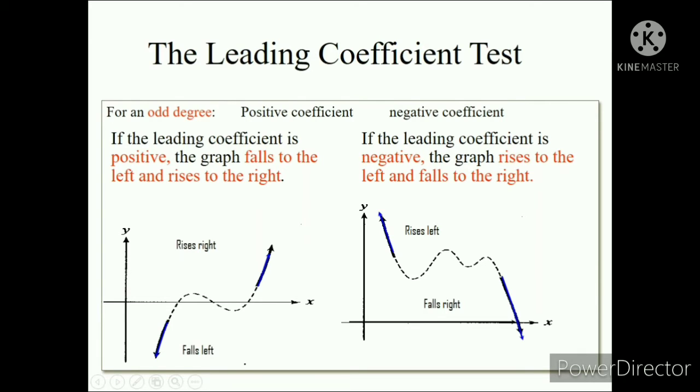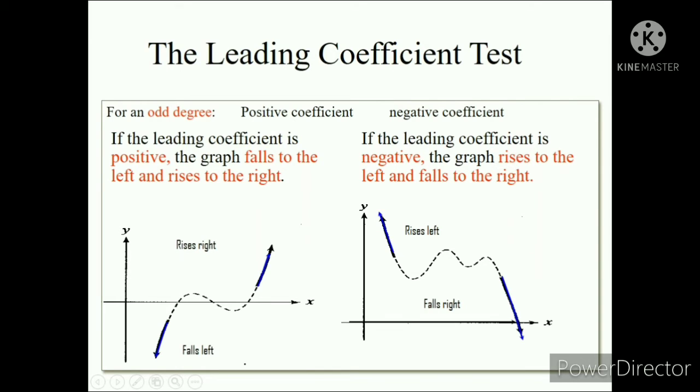Ito na, magkaiba na yung kanilang pupuntahan. Kapag positive yung ating leading coefficient, papataas siya. Ayan, yun lang tandaan nyo. Papataas. Kapag positive yung ating leading coefficient. Kapag naman negative yung ating leading coefficient, ay papababa. Okay. In other words, kapag positive yung ating leading coefficient at odd ang ating degree, the left hand will fall and the right hand will rise.